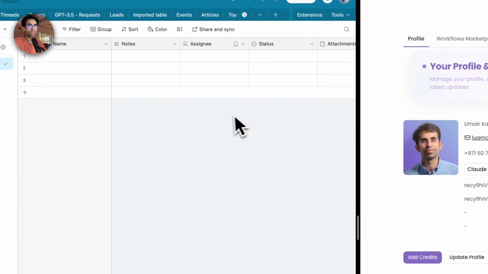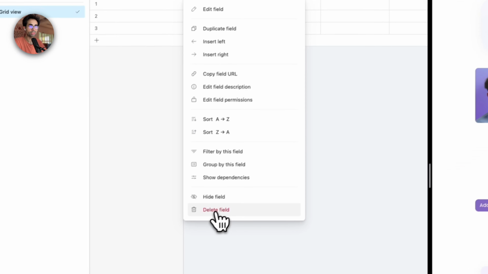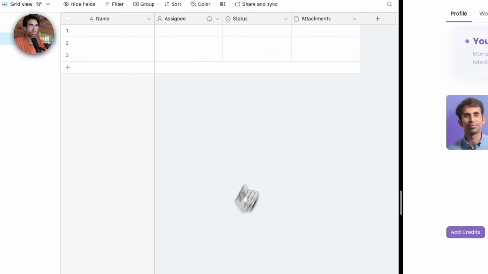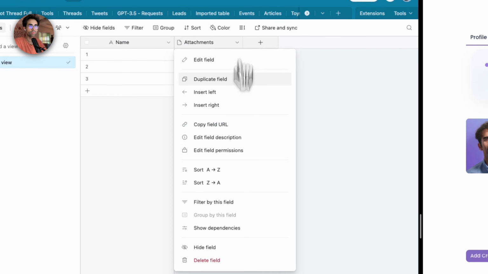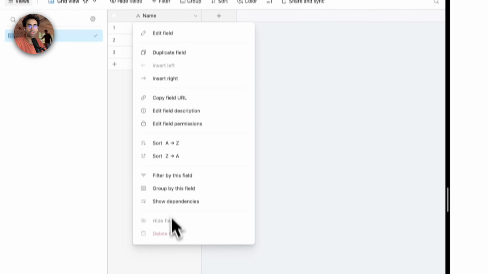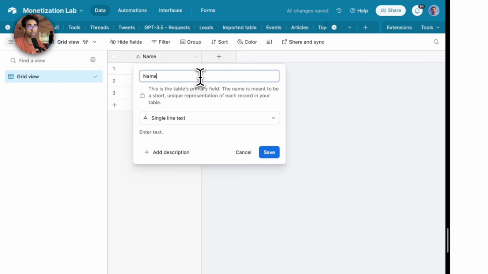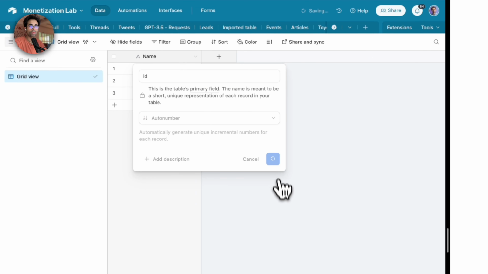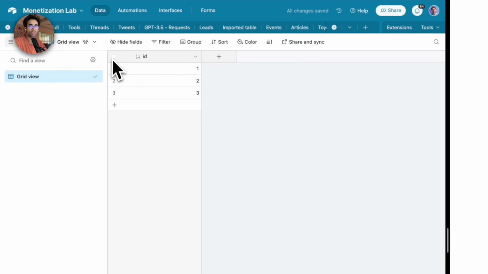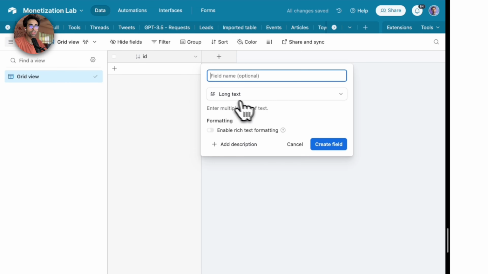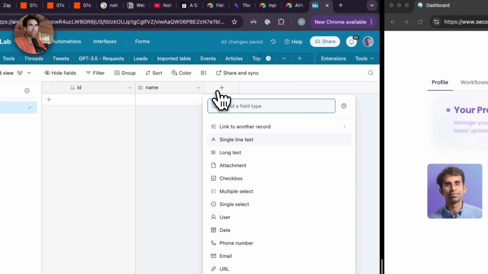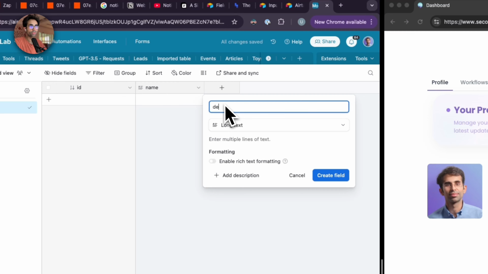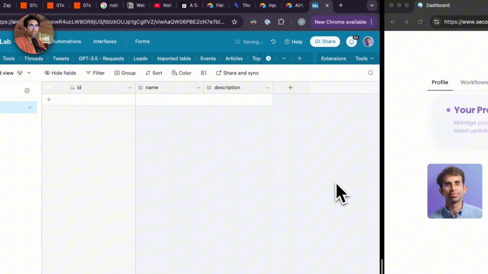The first thing you want to do in this new table is delete all the fields. And keep in mind, you won't be able to delete the first field. So what you want to do is rename it. And this is the best practice in terms of using Airtable. Rename it to ID and select auto number over here. Once you're done, you can clear all of these dummy records and then add a name field. So you want to select long text over here and just name this field name. And then you want to select long text again and add a description field. Right, we're done with that.